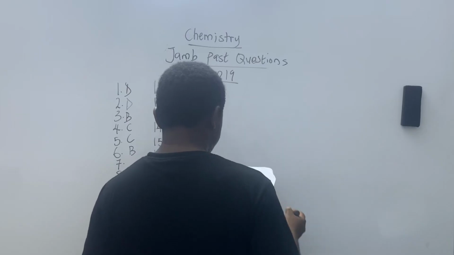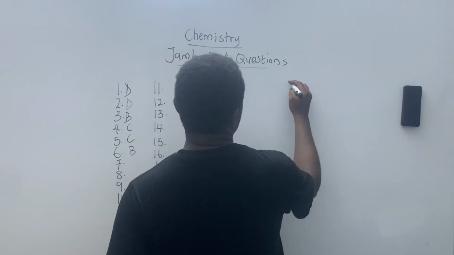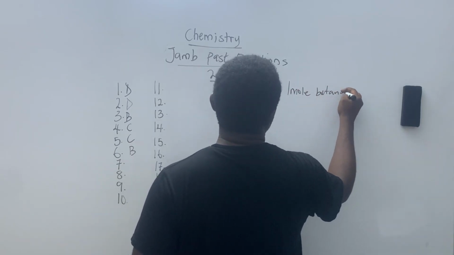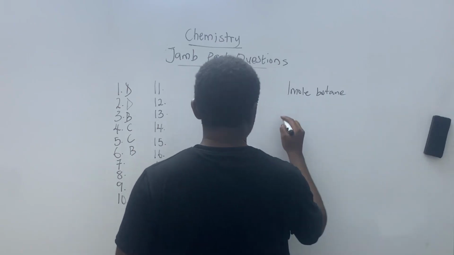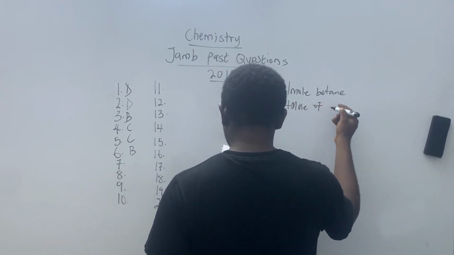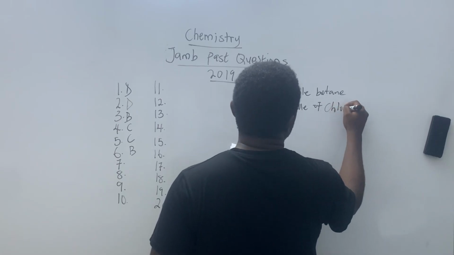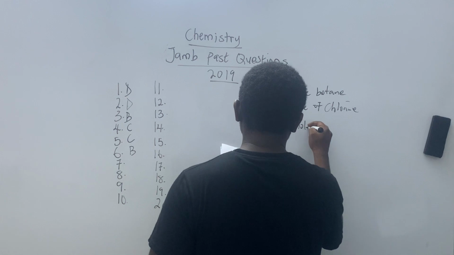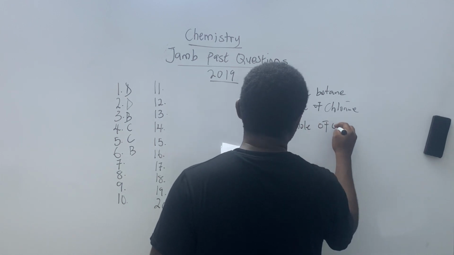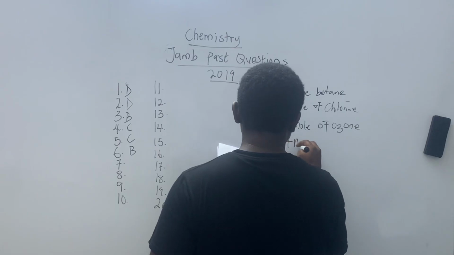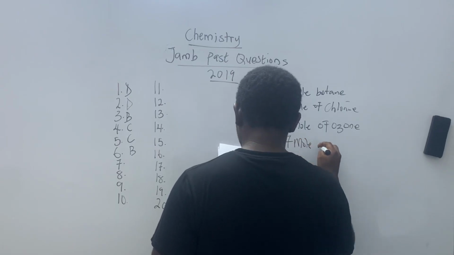Now, A gives us 1 mole of butane. I'm writing this out. B gives us 4 moles of chlorine. Then I have 3 moles of ozone. I'm writing this for a reason, so that it will help us solve it. And the last one is 7 moles of argon.